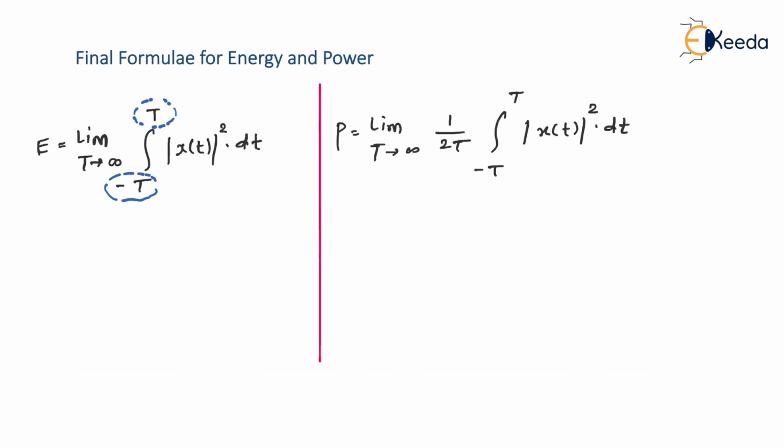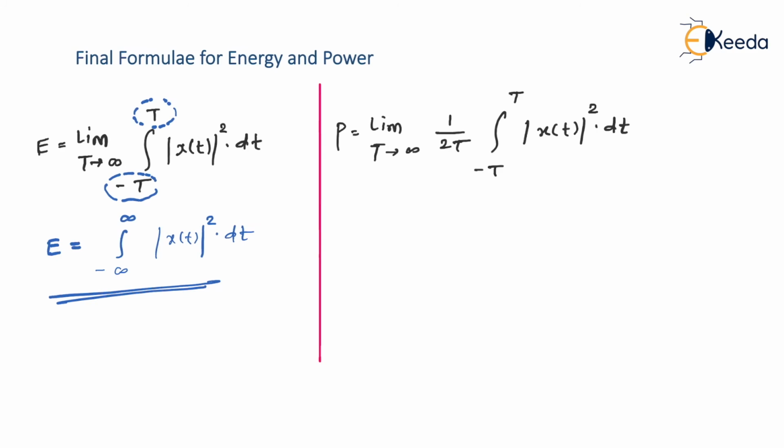So if I substitute T equal to infinity, the lower limit becomes minus infinity and the upper limit becomes positive infinity. Finally, we have this formula. Energy for any signal x of t is given as the integral from minus infinity to positive infinity of mod of x of t whole square dt. So this becomes the final formula for energy of a given signal x of t.